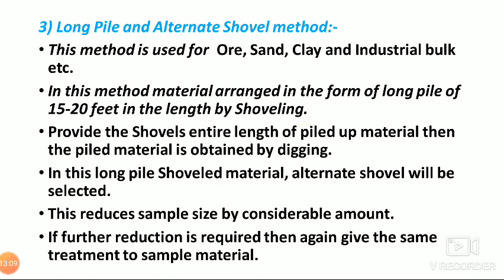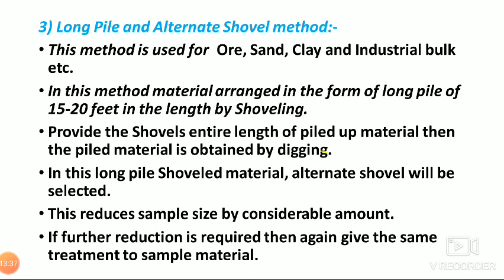That means whatever bulk material we have taken, ore, sand, clay or industrial bulk material, with the help of shoveling we make a long pile of 15 to 20 feet. Then we provide the shovel along the entire length of the piled up material, and the material is obtained by digging.